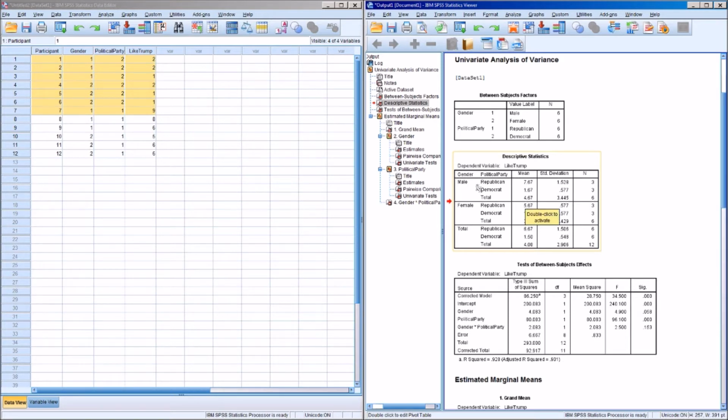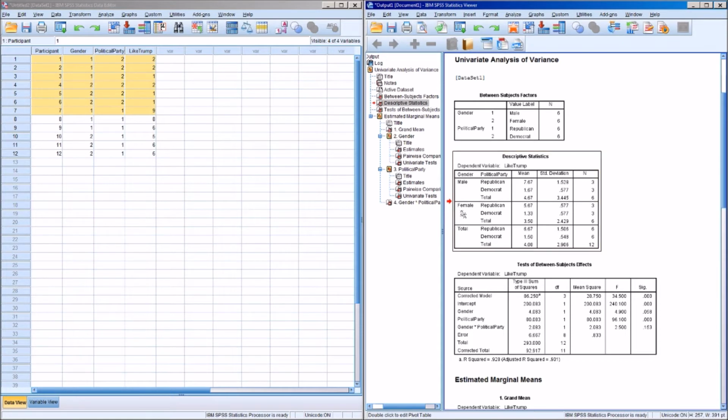So of all the males, of all 6 males, there was a mean of 4.67. And this goes for both Republicans and Democrats in this made-up data set. Males, on average, liked Donald Trump 4.67. Which you'll probably notice is just the mean of the Republicans and the Democrats in this particular case.